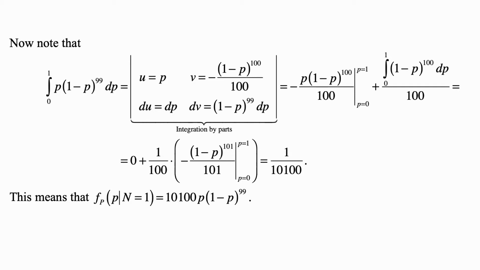And the first expression is 0, and the second one we write as 1 over 100 times minus 1 minus p to the 101 divided by 101, which is the function whose derivative is 1 minus p to the 100.